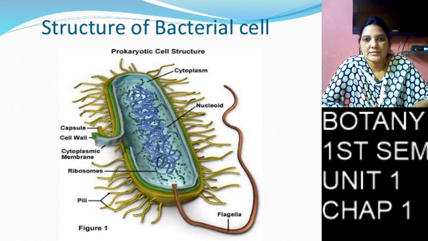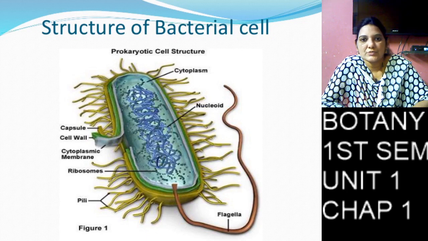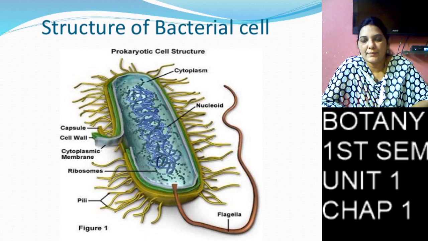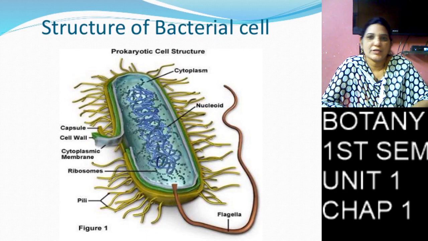We can see the first part, the outer layer, that is called the cell wall. The cell wall is made up of mucopolysaccharides, mucopeptides, mucolipids and muramic acids.